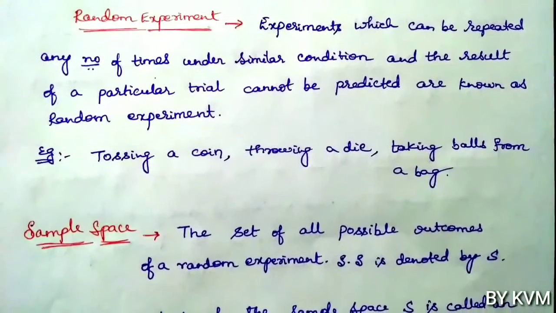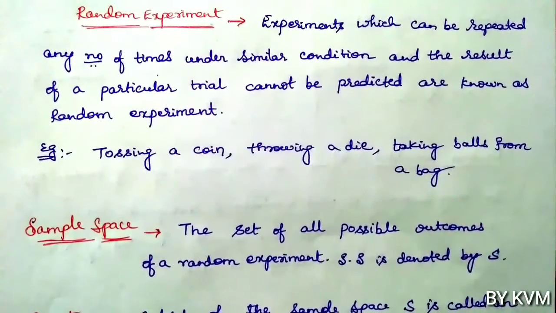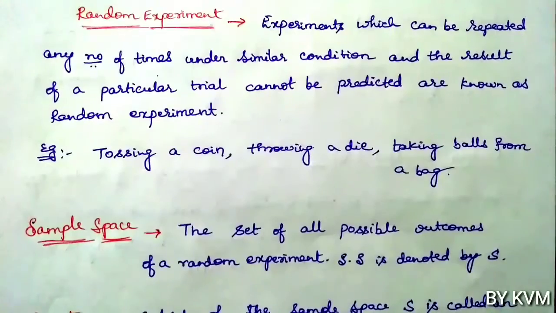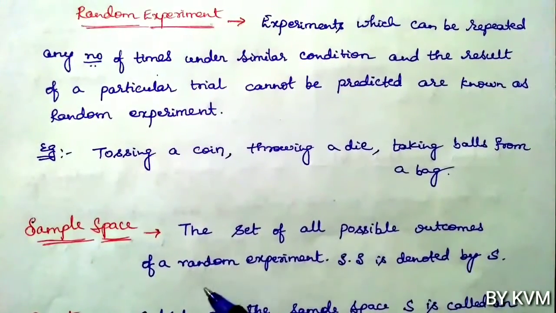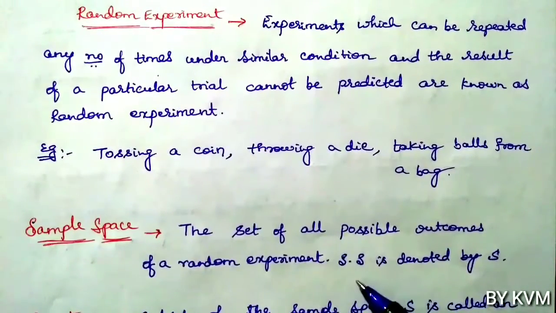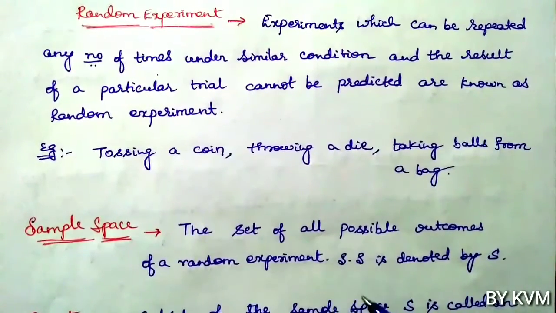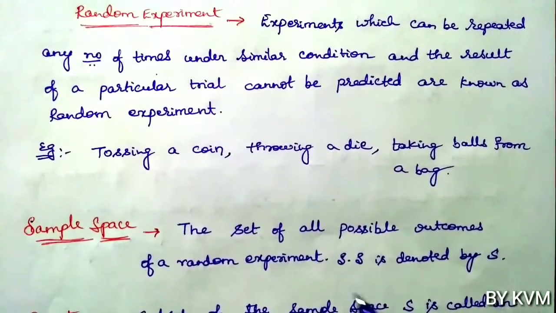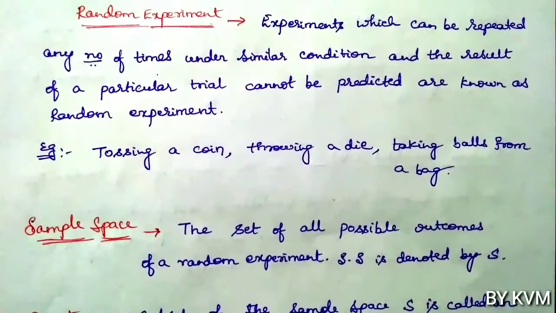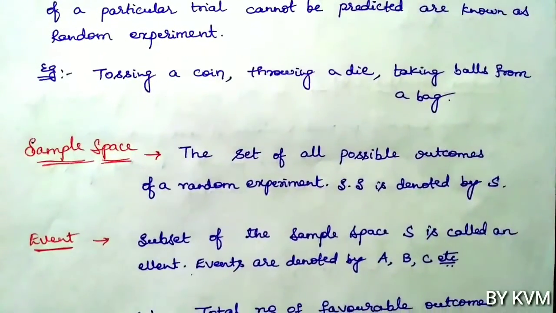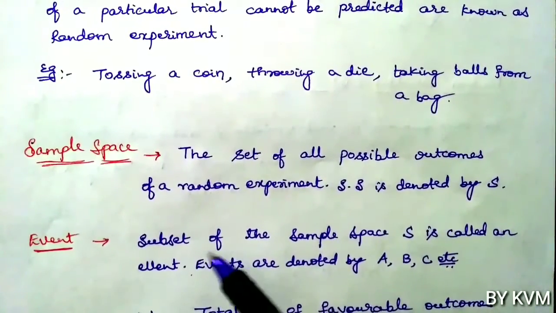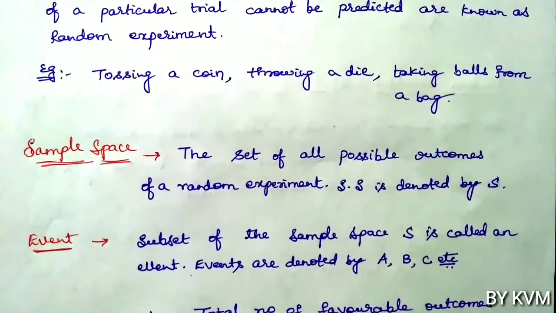Now there are other basic definitions. Sample space: the set of all possible outcomes of a random experiment is called the sample space. So sample space means the set of all possible outcomes of a random experiment. Sample space is denoted by S. Then event: a subset of the sample space is called an event.